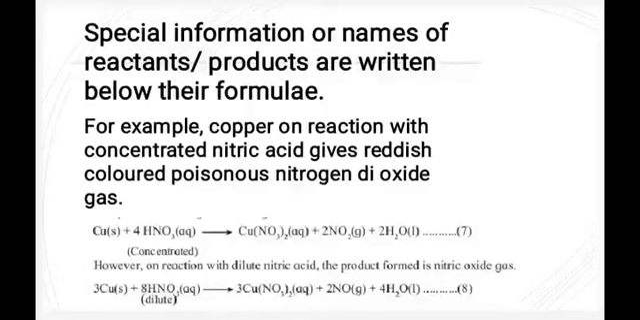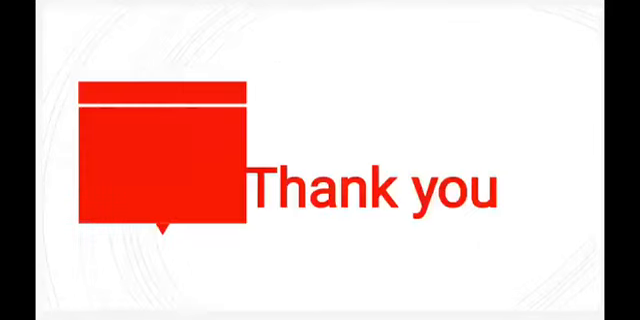For example, if copper on reaction with concentrated nitric acid gives reddish colored poisonous nitrogen dioxide gas, then see, we have written below the HNO3, concentrated. If we are using concentrated, then we have to write concentrated in a bracket. If we are using dilute HNO3, dilute nitric acid, then we will write dilute in a bracket. So this was about how to write a chemical equation.